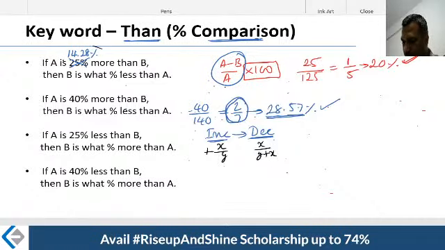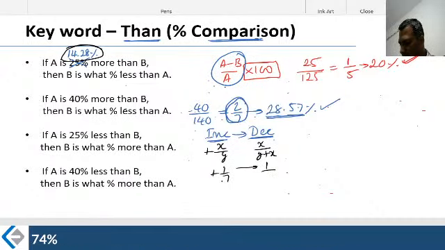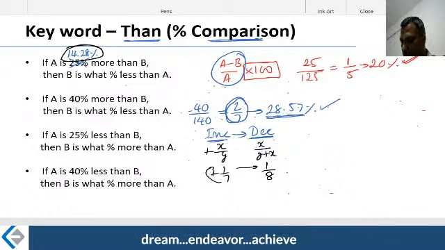So now look at this 14.28. Very easy to write. What is 14.28? 1 by 7. Retain this 1 as it is. Add 7 plus 1 and write in the denominator, 1 by 8. Therefore, how much percentage less? In that case, B is going to be 12.5% less. Very easy to answer.